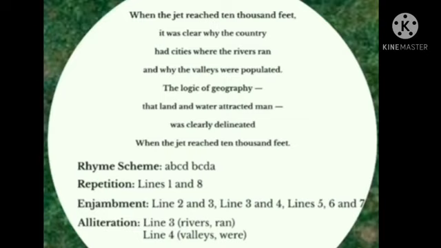And last we can focus on the rhyme scheme, that is feet and feet. So A we have given. Then country and geography, BB. Then ran and man, CC. Then populated and delineated, DD. So the rhyme scheme is A, B, C, D, B, C, D, A. So I hope you understood this stanza as well.